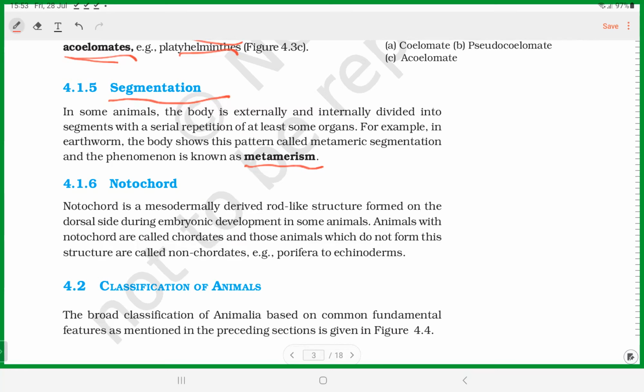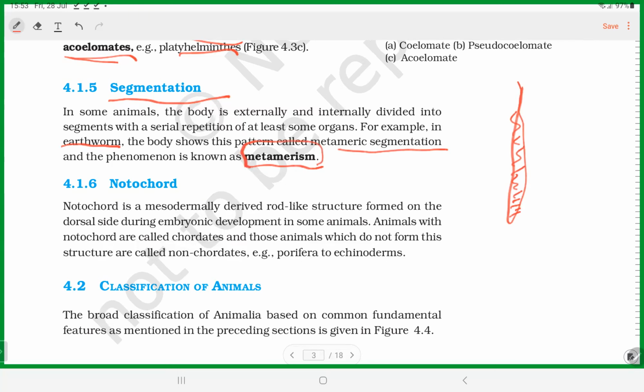For example, the earthworm shows a lot of segments in its body. So that is called segmentation, or you can say metamerism.